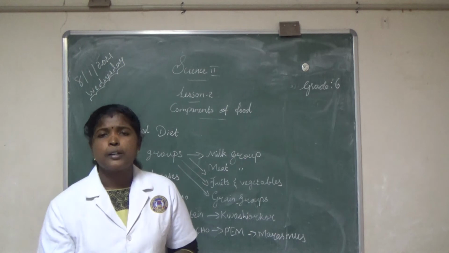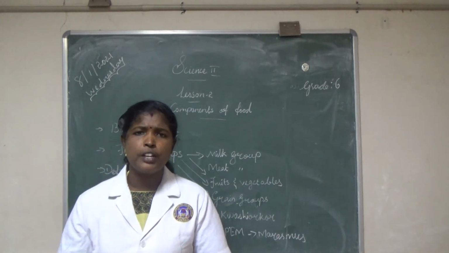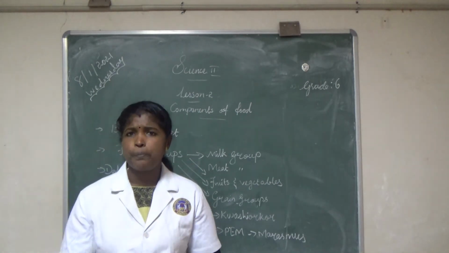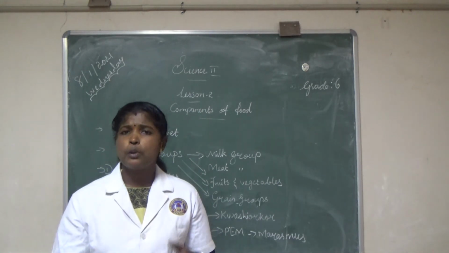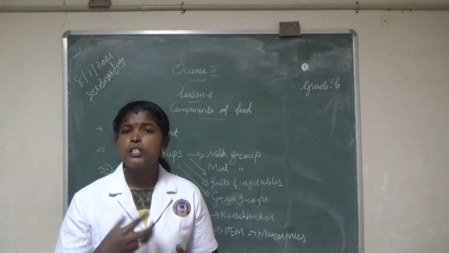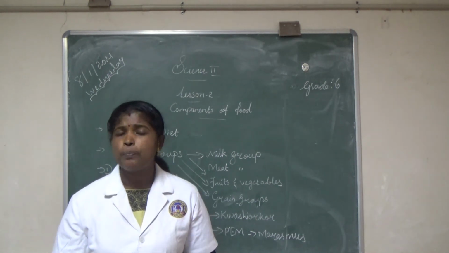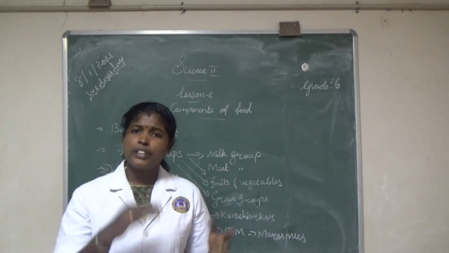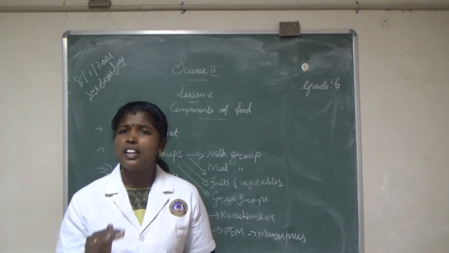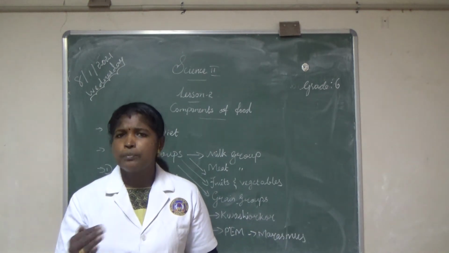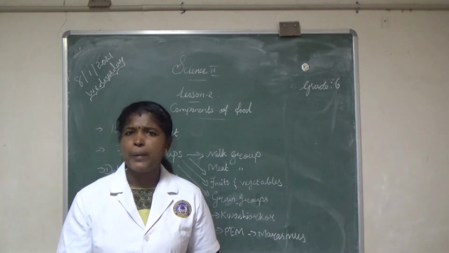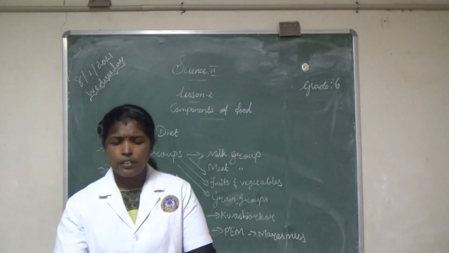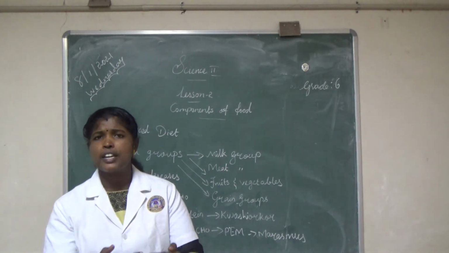Next one, deficiency of proteins. Growing children need more protein for their growth. Proteins are needed for formation of new cells, repairing worn out parts, and for muscle growth. The lack of proteins in children leads to stunted growth and weakness in muscles.